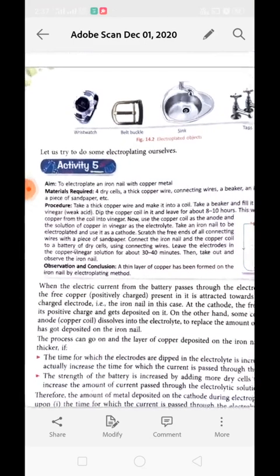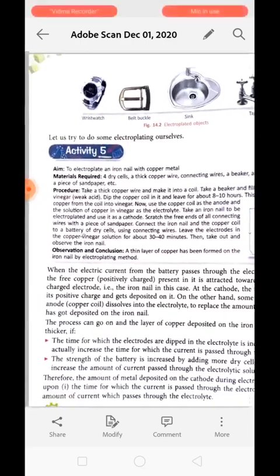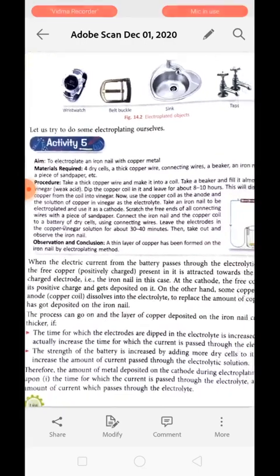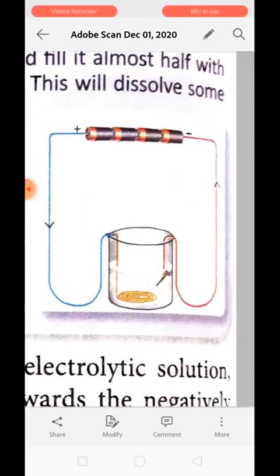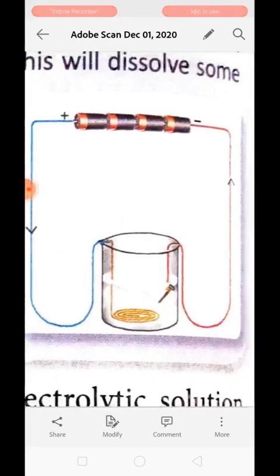Now we have an activity, which is to electroplate an iron nail with the help of copper. Just see over here. We have a copper wire and an iron nail. We have already discussed that the electrode on which we need to deposit a thin layer of another metal must be connected to the negative terminal. So here it is connected to the negative terminal.